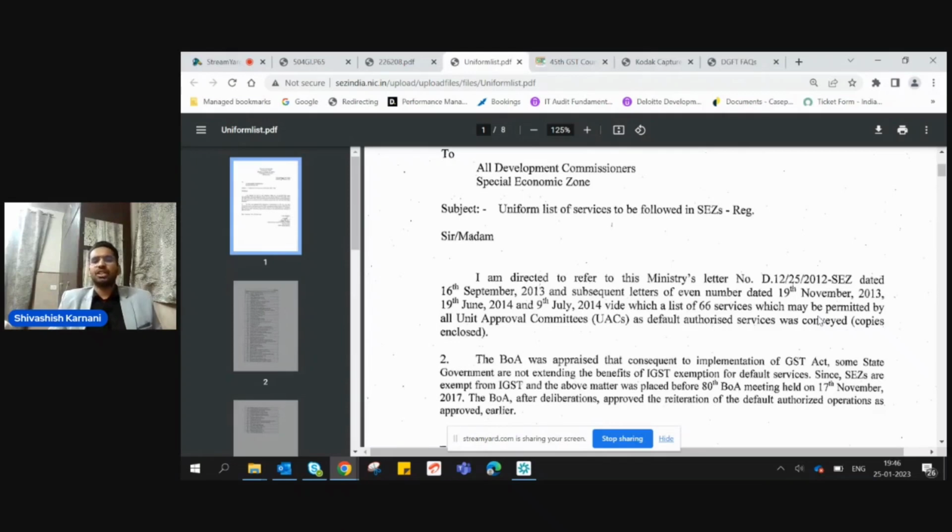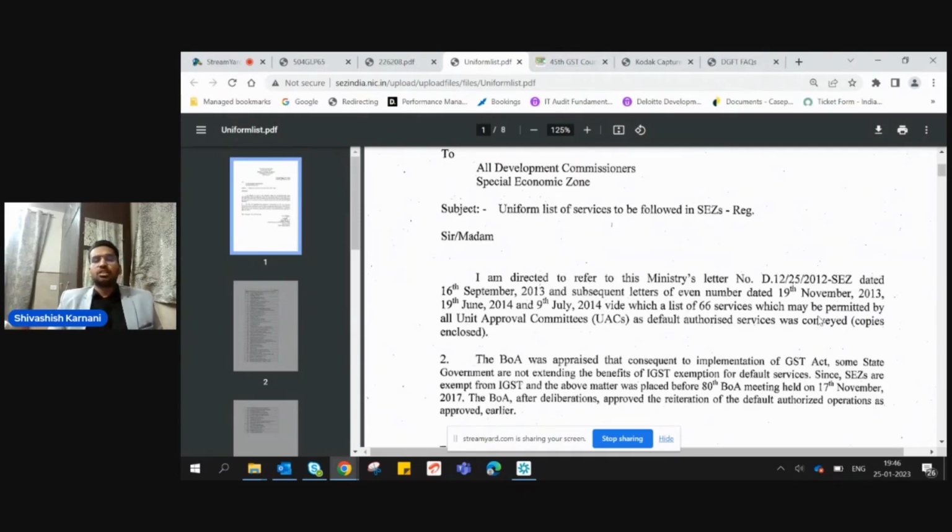Now here it is very, very relevant to note that currently the refund provisions of GST law specifically state that the refund is going to be allowed only when the services are for the authorized operations of the SEZ. Only for the authorized operations of the SEZ. However, this provision is only for the refund purposes. Going forward, this provision is going to be extended for the regular supply, as in for the normal supply also,